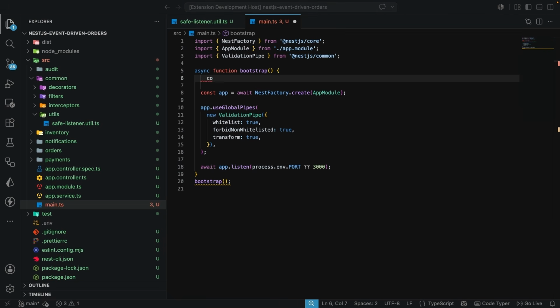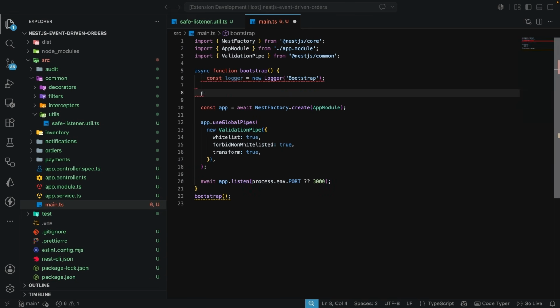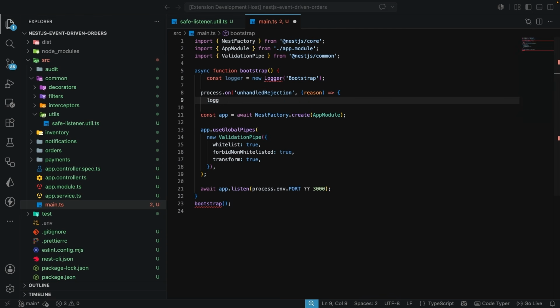Over here, I'm going to say const logger is equal to new Logger, and we're going to pass in the name of bootstrap like this. And on process.on, we are going to have unhandledRejection, which is going to have this callback function that takes in the reason automatically. Then we can make use of logger.error to log unhandled promise rejection, and we're going to pass the reason.